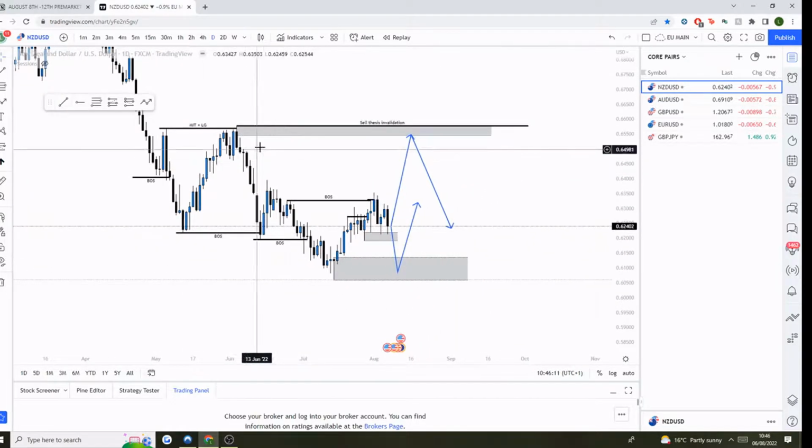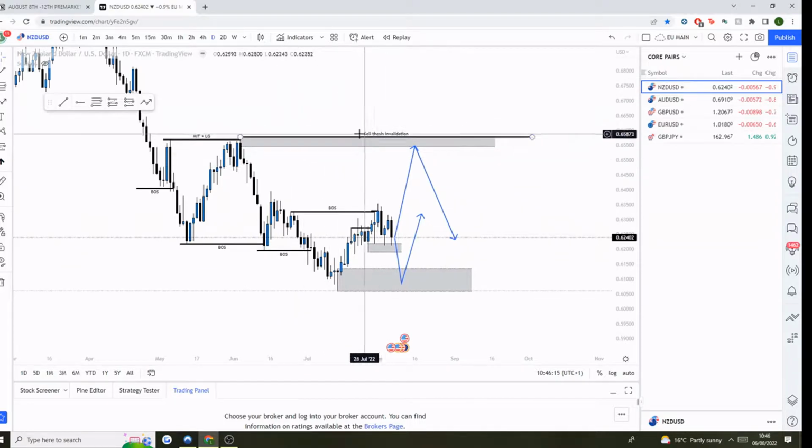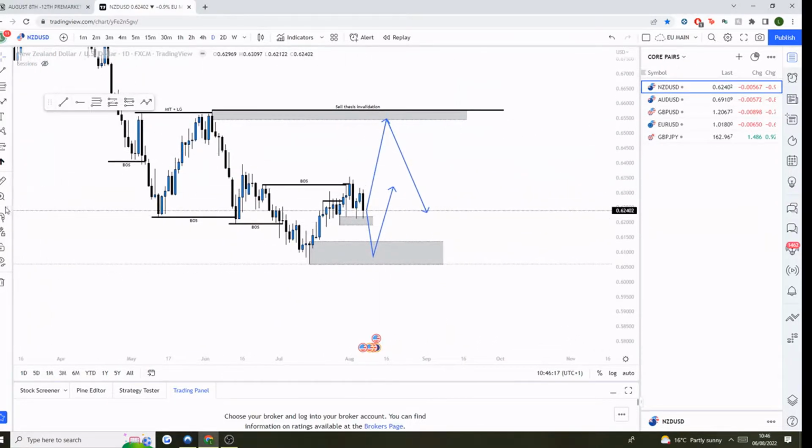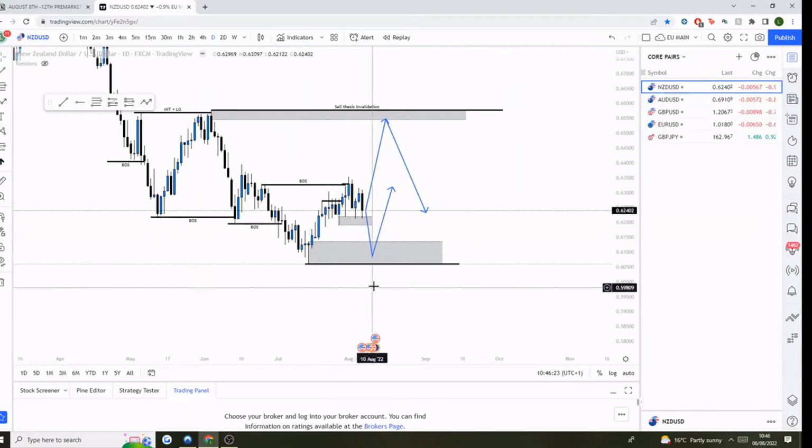So based on that, until we actually see this high broken here, which for me, as I've marked, is a sell thesis invalidation point, I am anticipating that at some point we are going to break below this low and then create new lows on NZDUSD.